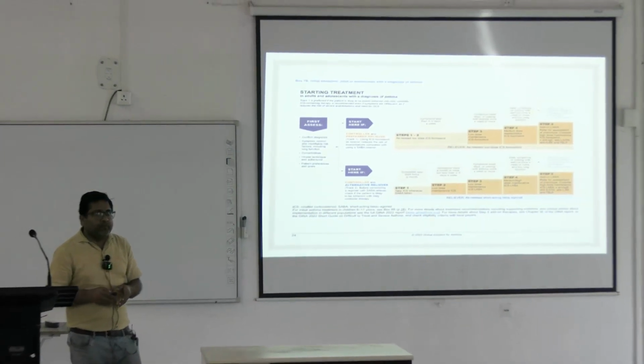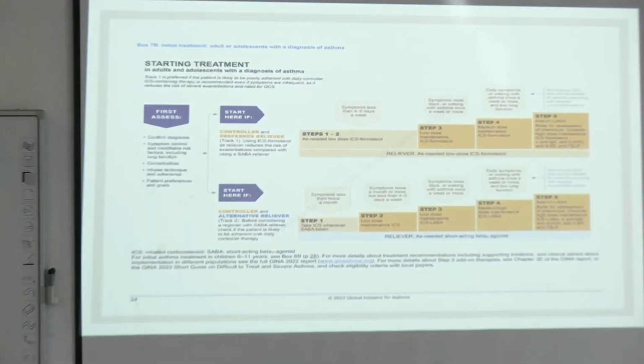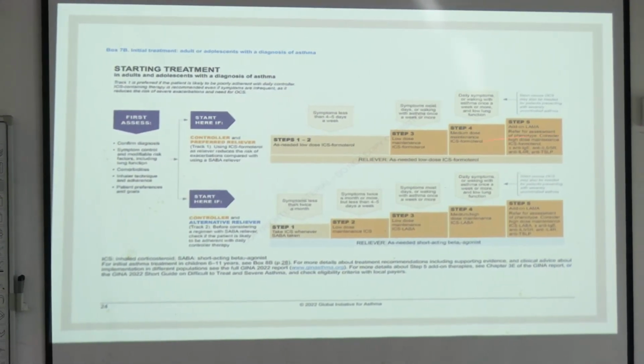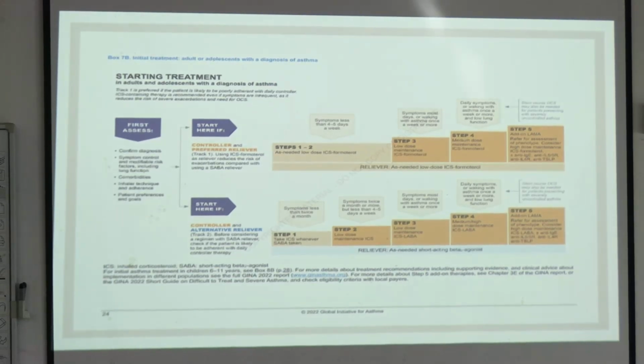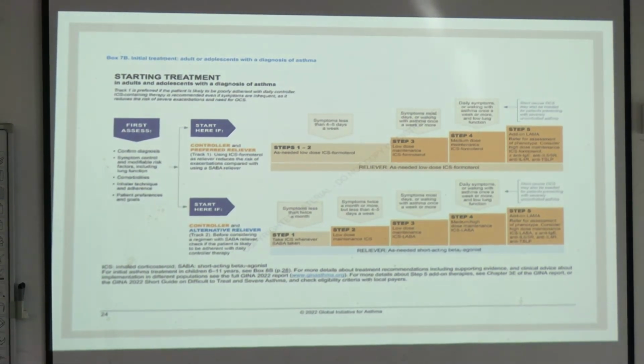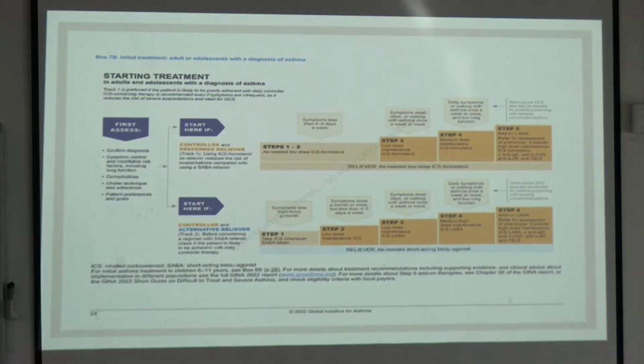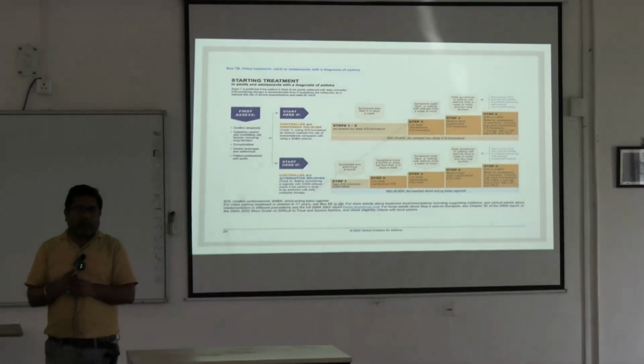When the patient comes with symptoms suggestive of bronchial asthma, we have to confirm the diagnosis, look for the modifiable risk factors, control the symptoms, look for comorbidities, and then we should divide the patient into two groups. Either he will receive track 1 treatment or track 2 treatment.